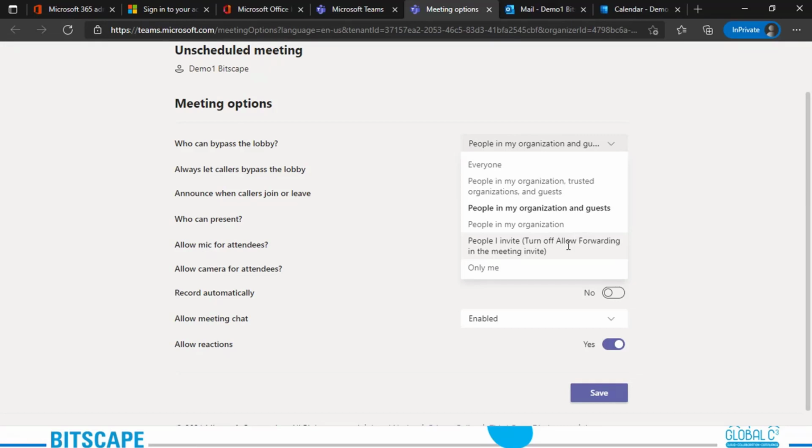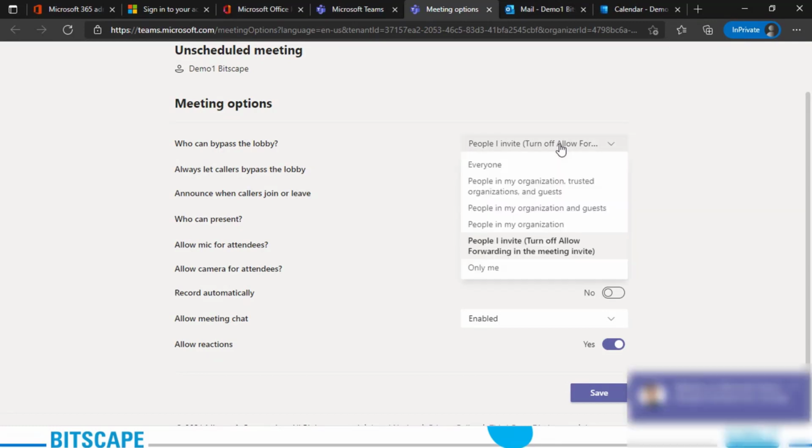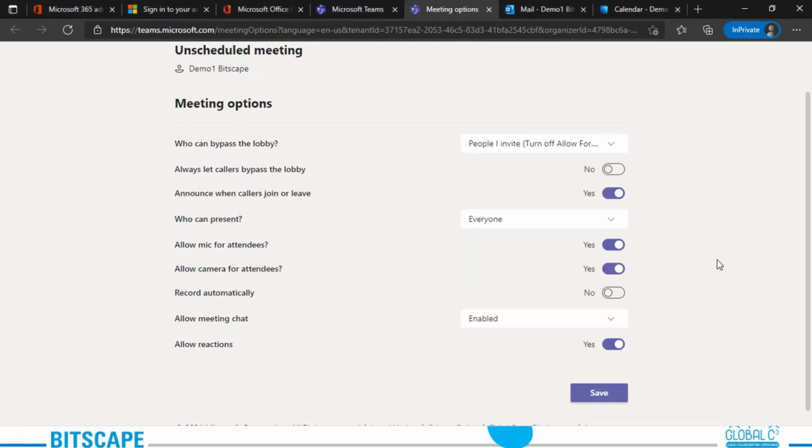Also, if you don't want people to forward this invite to others, you can turn off the allow forwarding invitation option. And then the last option is only me. With only me, only I, as the meeting organizer, can get into the meeting directly. Even the people in my organization need to wait. So these are some of the options that you will have.